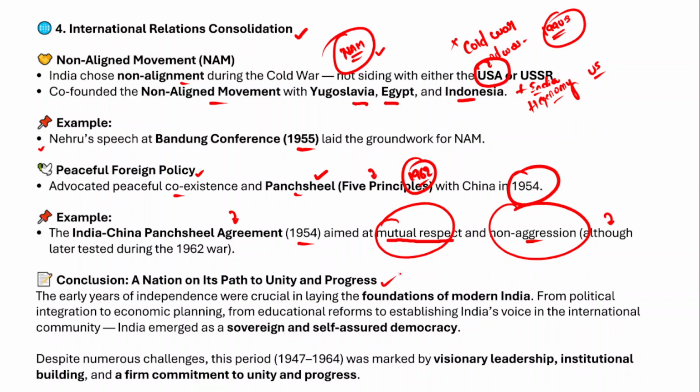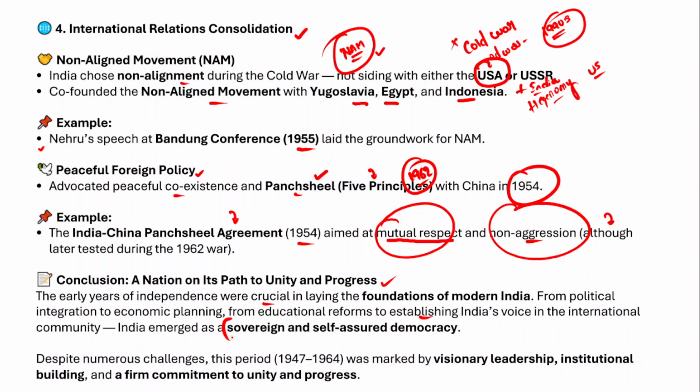Now ultimately in the conclusion, what you have to write is how these early efforts laid the foundation for the later stages of development of a nation. The early years of independence were crucial, and in fact they laid the foundation for modern India. From political integration to economic planning, from educational reforms to establishing India's voice in the international community, ultimately India emerged as a sovereign and self-assured democracy.